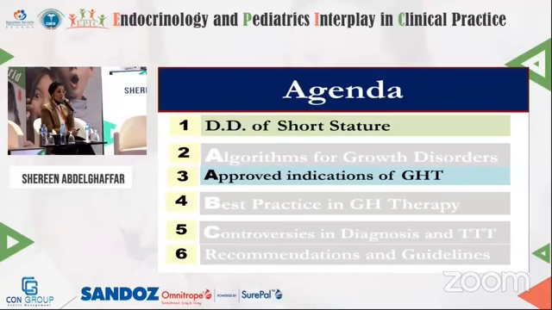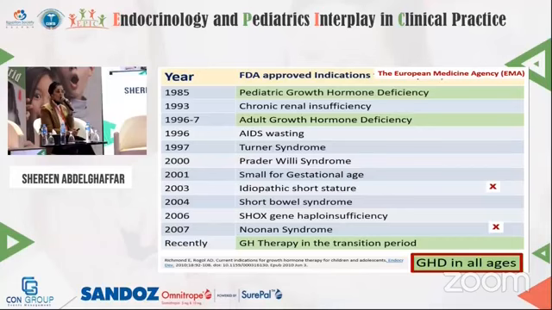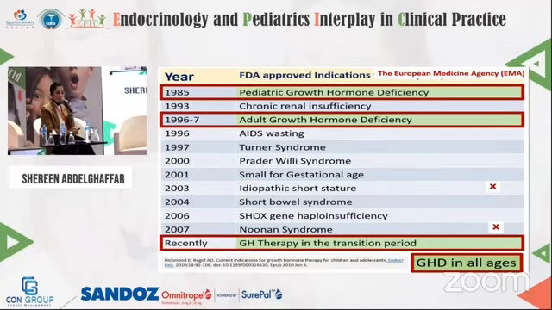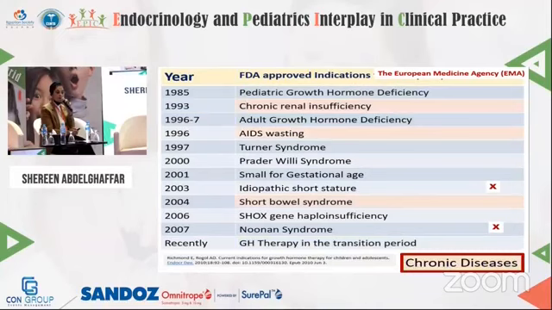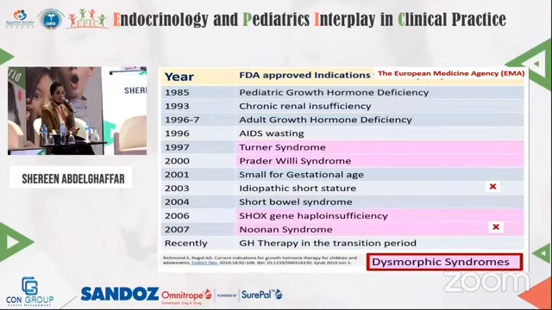What are the approved indications of growth hormone therapy? All these indications on the slide from 1985: the pediatric growth hormone deficiency, the adult growth hormone deficiency, the growth hormone in the transition period, so growth hormone deficiency in all ages. Second, chronic diseases, chronic renal insufficiency, AIDS, short bowel syndrome. All of these are approved.